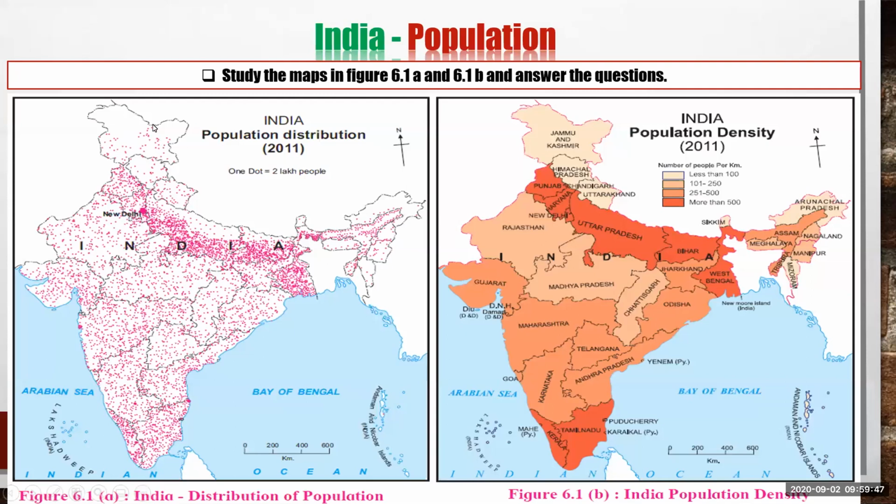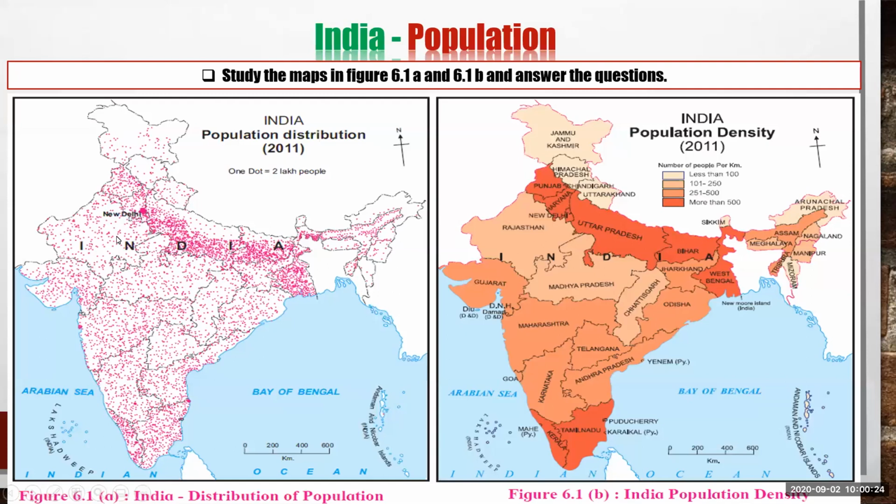In the northernmost part, just Jammu and Kashmir, it is totally uninhabited, means no population can be seen here, as it is less than 2 lakh people, that's why they can't be shown on the map. And the same in Arunachal Pradesh and Mizoram, in these states also we can see a very small distribution of population in our India.